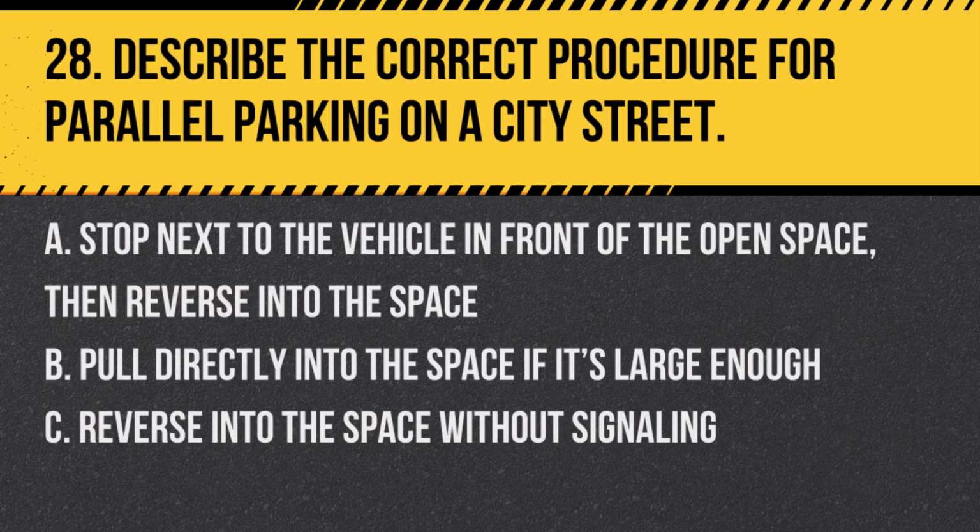Question 28. Describe the correct procedure for parallel parking on a city street. A. Stop next to the vehicle in front of the open space, then reverse into the space. B. Pull directly into the space if it's large enough. C. Reverse into the space without signaling.